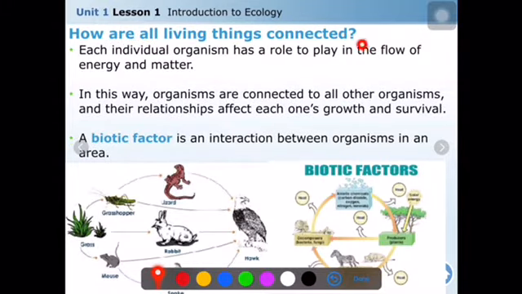How are living things connected? Each individual organism has a role to play in the flow of energy and matter. Each and every individual in the ecosystem has one role, right?